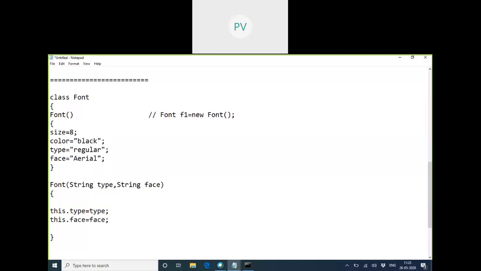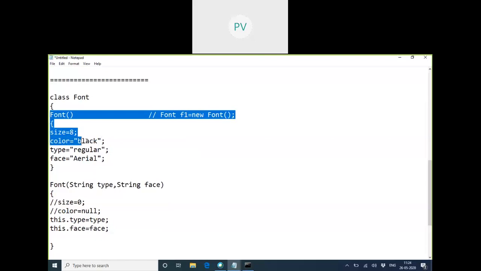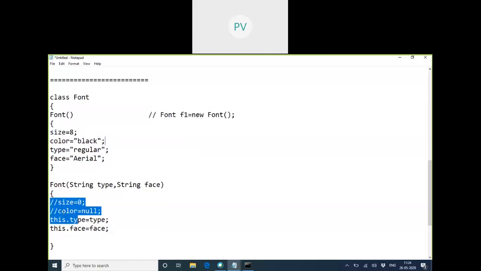Null, I guess. Yes, the size will become 0 and the color will become null if you don't initialize. So did you give a default specification of size and color in some other constructor? No, ma'am.